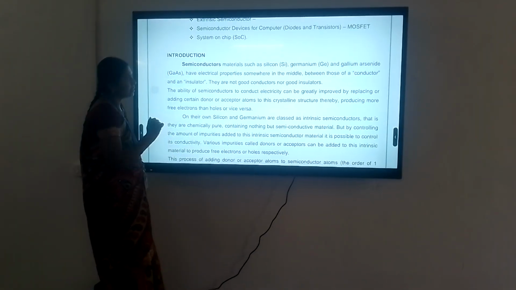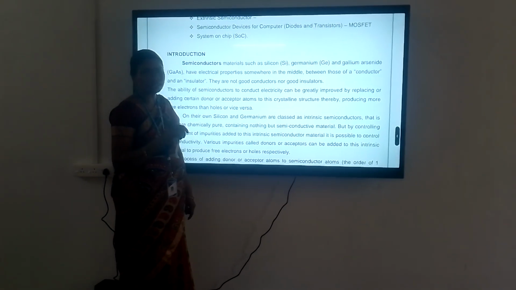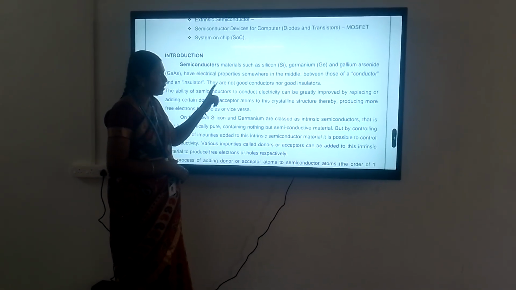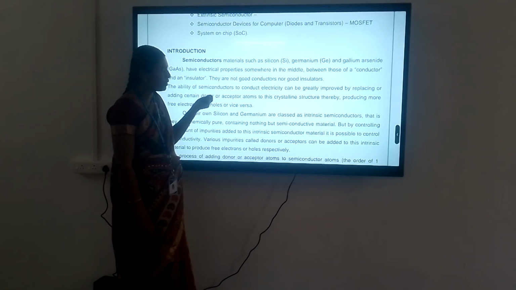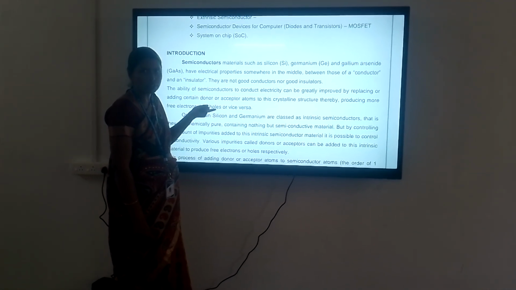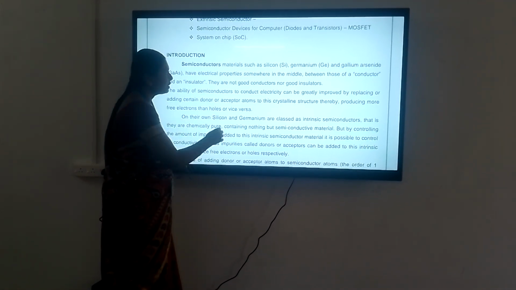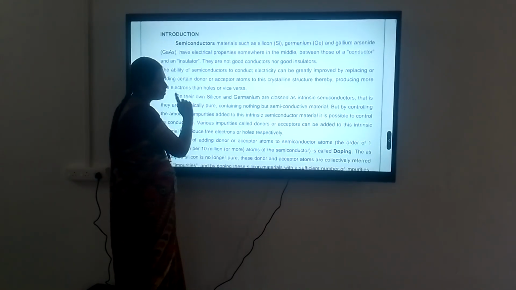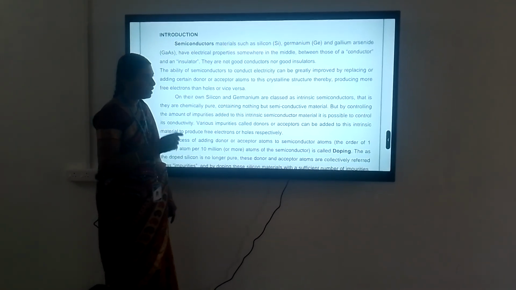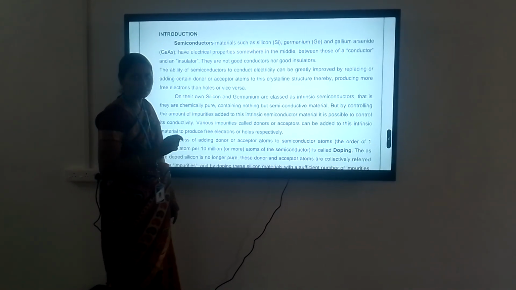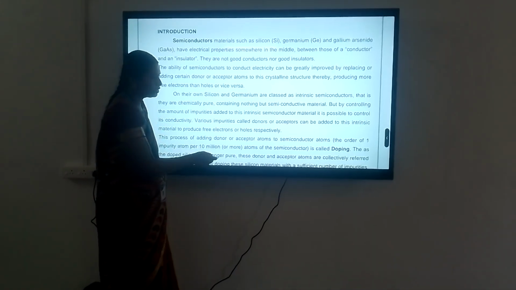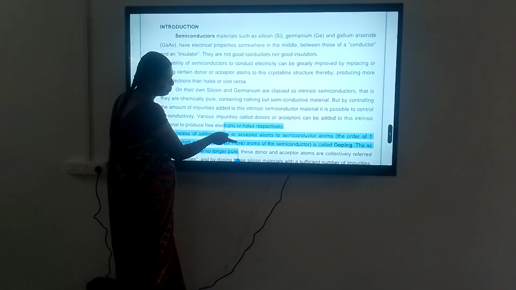First, semiconductor materials include silicon and germanium. Silicon and germanium are the pure form of a semiconductor, otherwise known as an intrinsic semiconductor. Then suppose we add impurities to the pure form of the semiconductor. That process is called doping. Doping always means adding impurities.